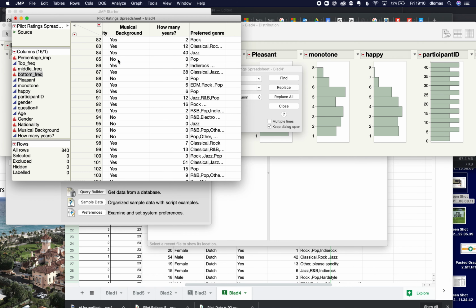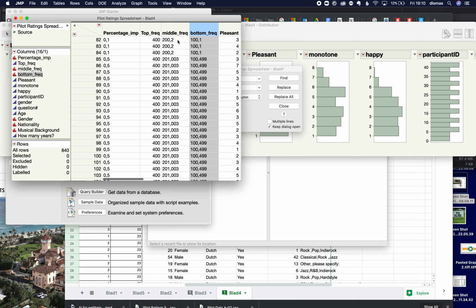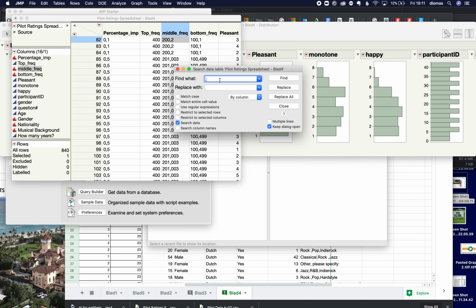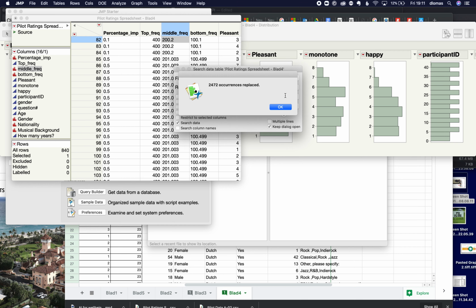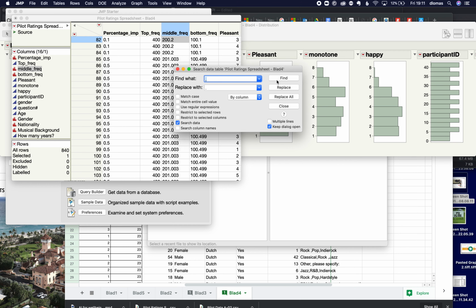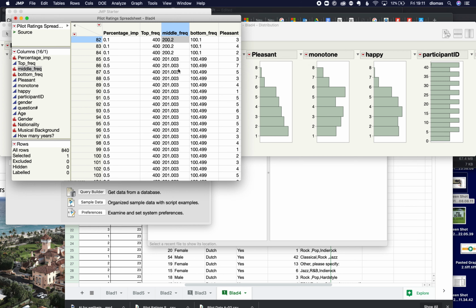So in JMP, the first thing that I notice is that there are European commas for periods, which is the only thing about European numerical metric systems that I think is really annoying. So I need to change that. I do a find and replace with the comma and the period by column, and I replace all. Okay, great. I'm going to do the same thing over here. Oh, look, it already did that.